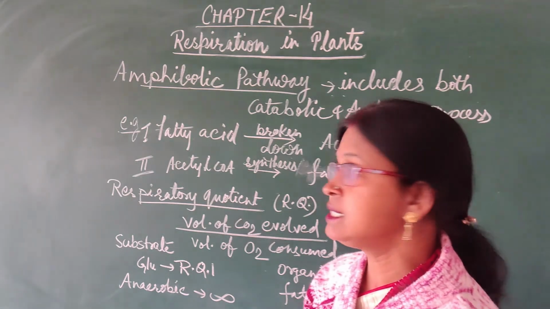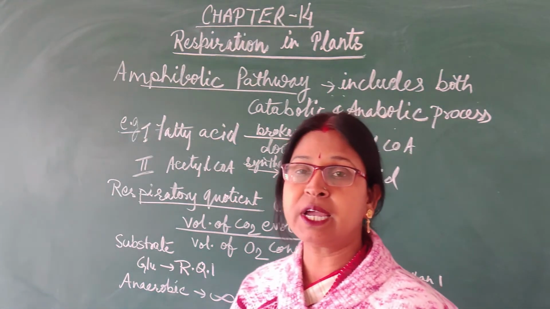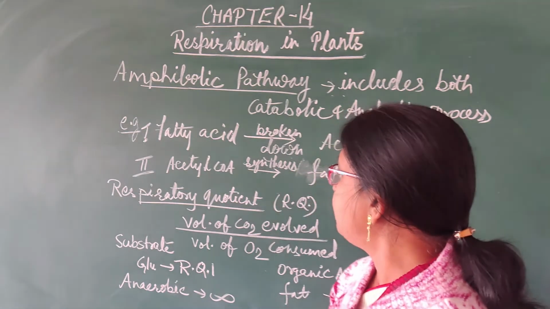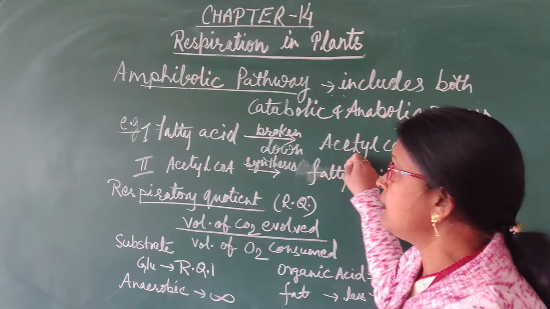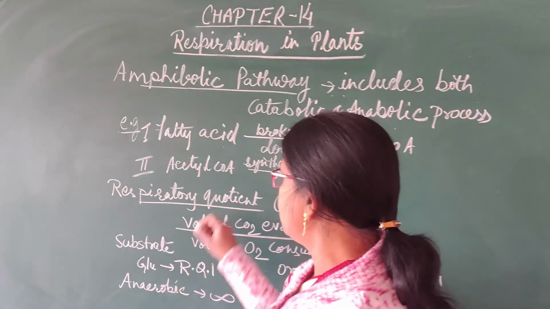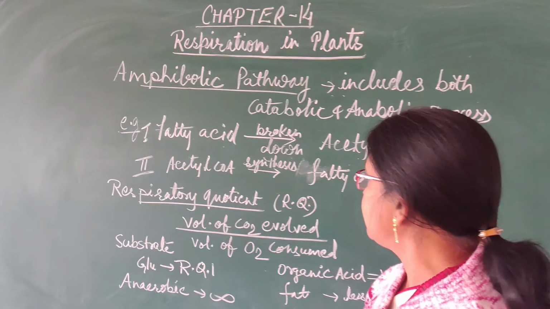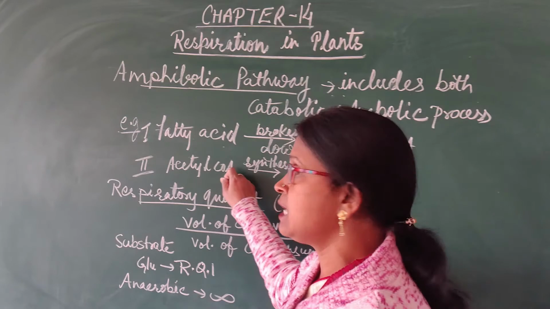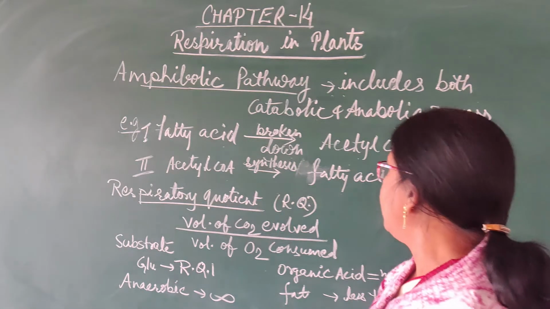For example, we can see that during the synthesis of acetyl coenzyme A for entering the Krebs cycle, the fatty acid is broken down into the acetyl coenzyme A, and this is the example of catabolism. Whereas it also includes when we are synthesizing some complex material like fatty acid, then the acetyl coenzyme A is taken and it is utilized in the synthesis of fatty acid.